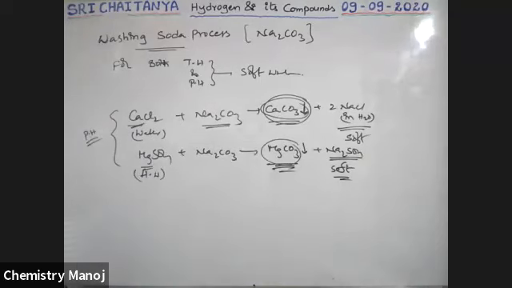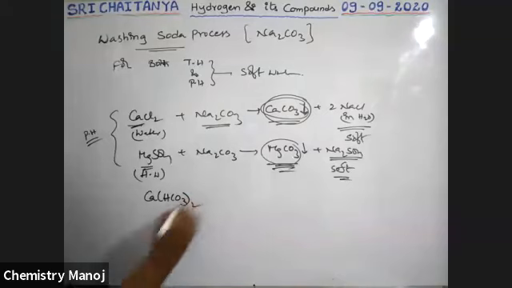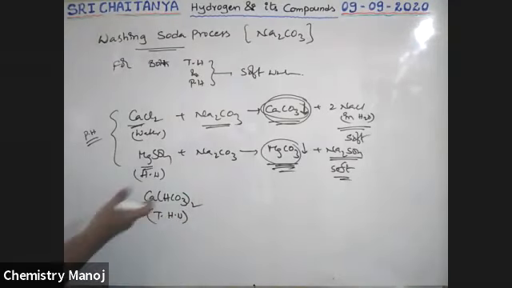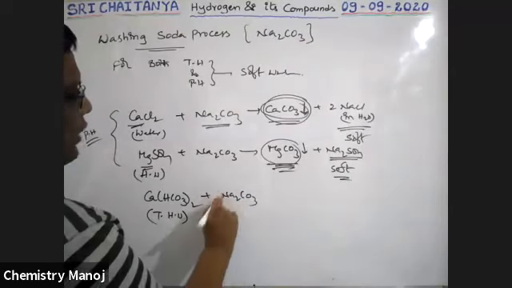For example, bicarbonates are there, that is Ca(HCO3)2. It is a bicarbonate, temporary hard water. To this Na2CO3, washing soda, is added.